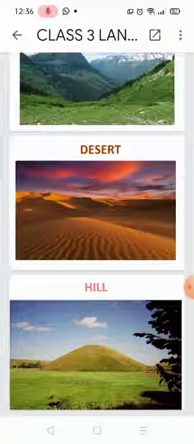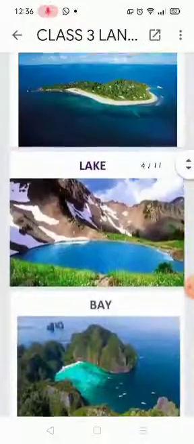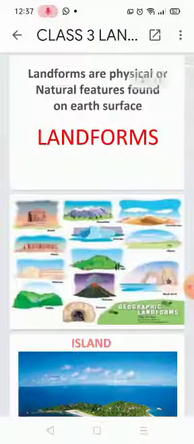Next activity was to complete the names of landforms. First is coast, C-O-A-S-T. Second is lake, L-A-K-E. Third is island, I-S-L-A-N-D. Fourth is valley, V-A-L-L-E-Y. Fifth is waterfall, W-A-T-E-R-F-A-L-L. Sixth is desert, D-E-S-E-R-T. Now the last one is mountain, M-O-U-N-T-A-I-N. This is the whole explanation for today's class.